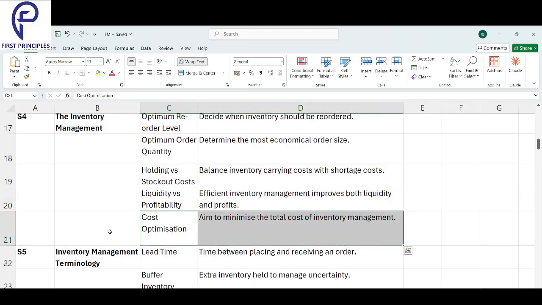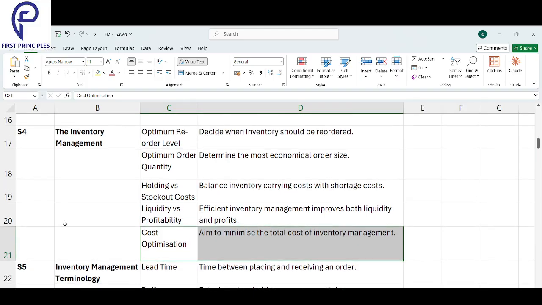Next, cost optimization. Aim to minimize the total cost. The main aim of inventory management is to minimize the total cost.